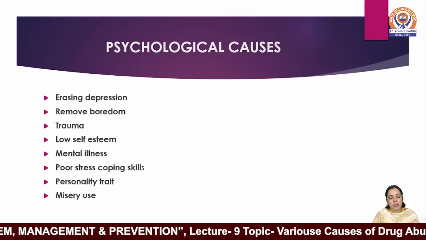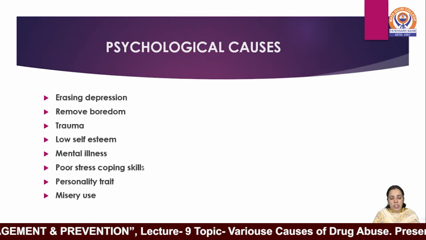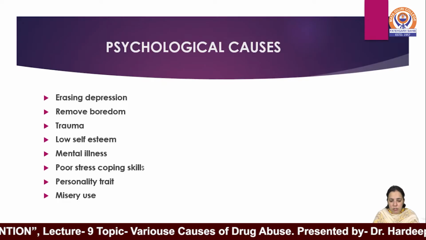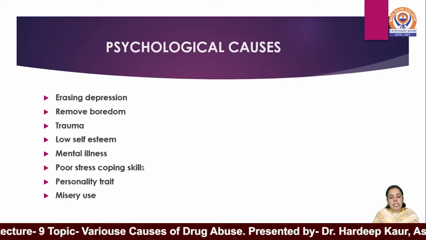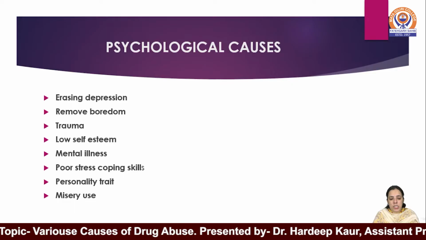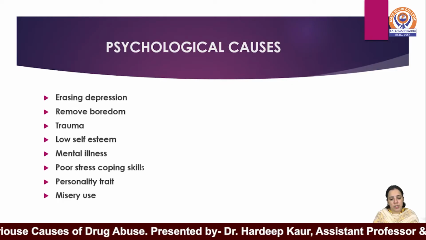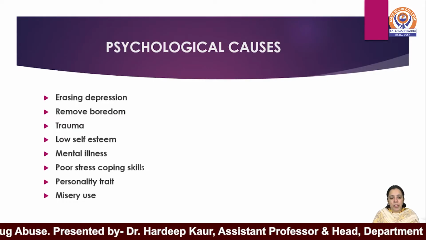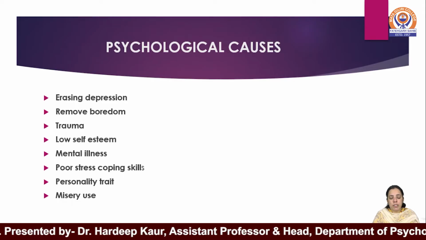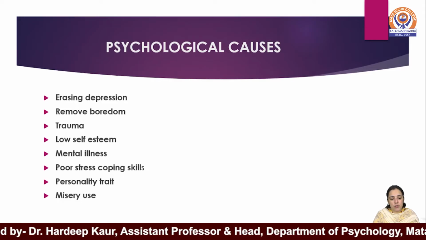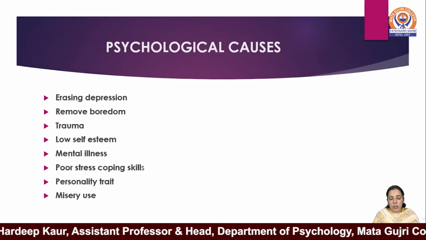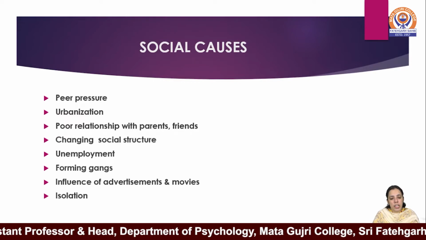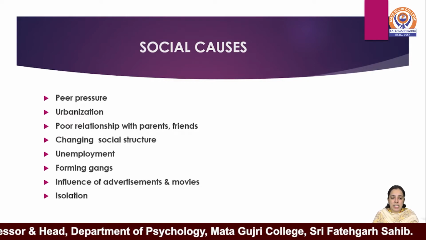Personality trait. Personality trait also relates to drug abuse and addiction. There are some individuals who have personalities which predispose them to drug abuse and addiction. These individuals don't accept failure in their life or can't handle stress in their life. They have unrealistic expectations about themselves and about the world. So they go for drug abuse and addiction. Misery use. Some individuals also use drugs out of misery. They believe that life holds no joy for them and they have a very dull routine, so they go for drug addiction.